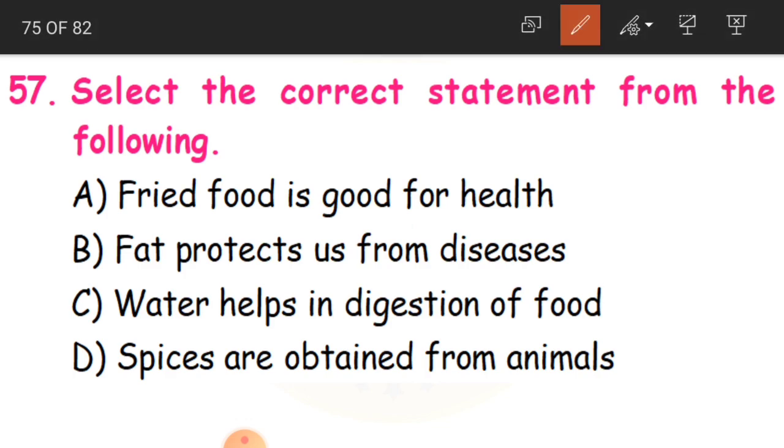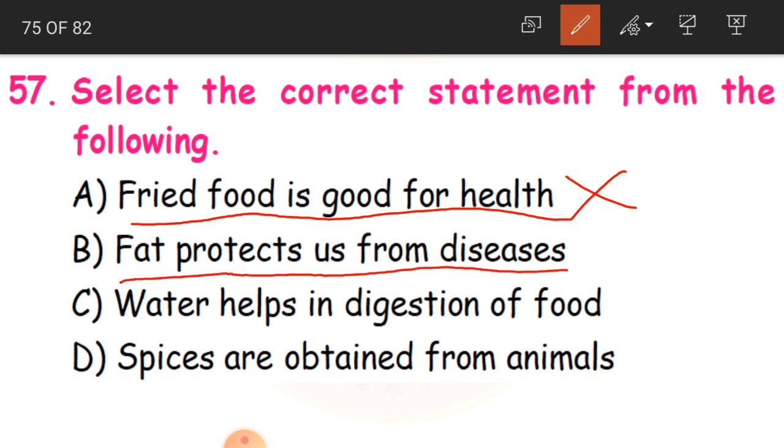57th question. Select the correct statement from the following. Here you are having 4 statements. You have to select the correct statement. Children, fried food is good for health. Is this correct? No, fried food is not good for health. Even though it tastes good, it is not good for health. Fat protects us from diseases. No, this is also wrong. Fiber and some other food is going to protect us, but not fat.